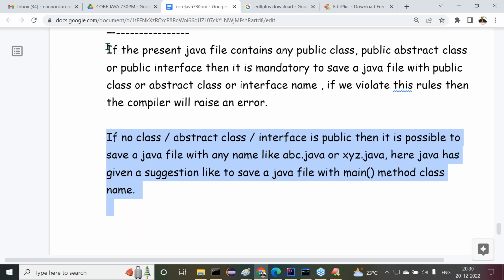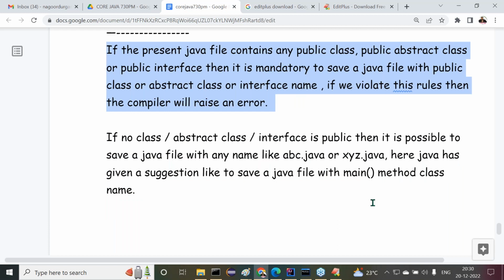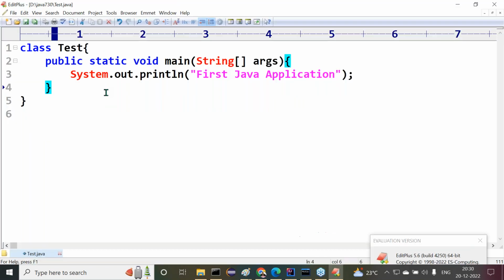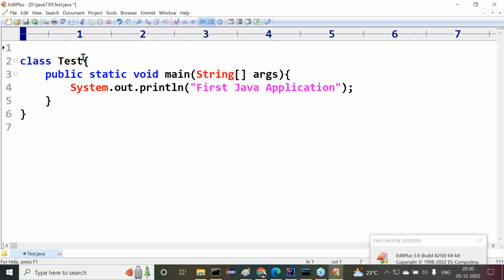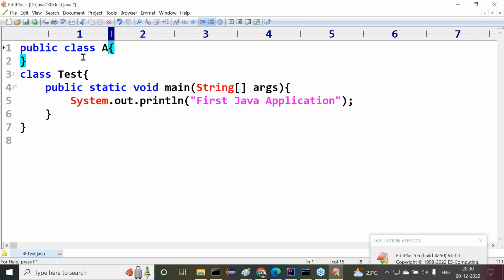Next, I want to go for this particular rule and try to understand it now. All of you observe carefully. What's my present Java file name? Tester.java. Say for example, how many classes have I written here? Two classes. What are the two class names? A and Tester. Out of these two classes, which class is public? Class A is public. Class Tester is not public.